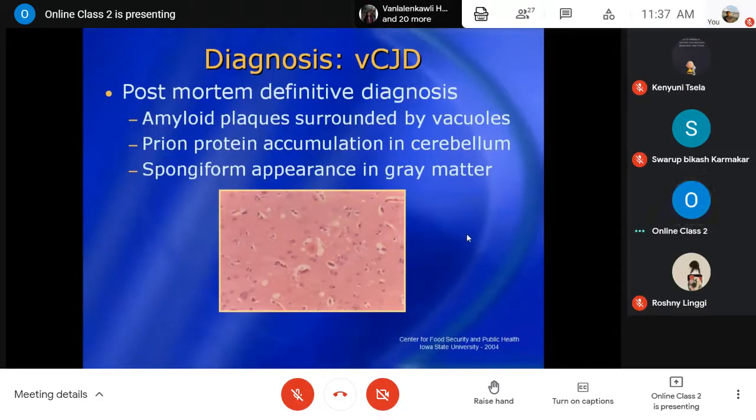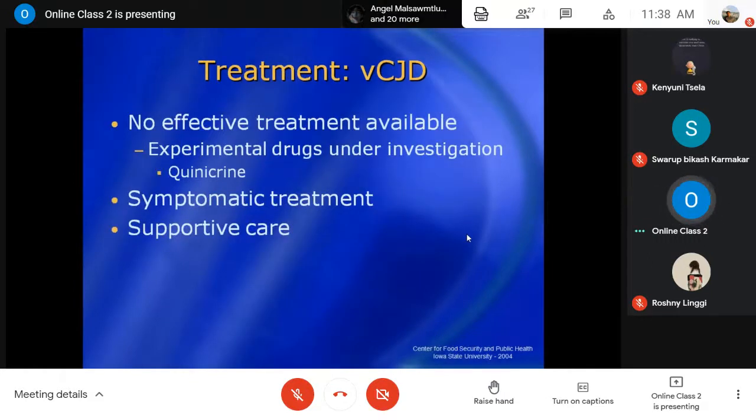Grossly, you may have only this spongy nature, otherwise not many gross lesions. But when you conduct microscopic examination by making sections, you see vacuolation just around the amyloid plaques, with empty vacuoles. That is more common in the gray matter part of the brain. Then treatment is not that important so far as pathology is concerned, but you just go through it.